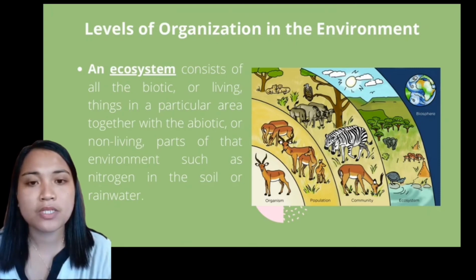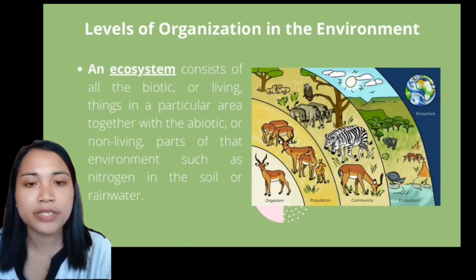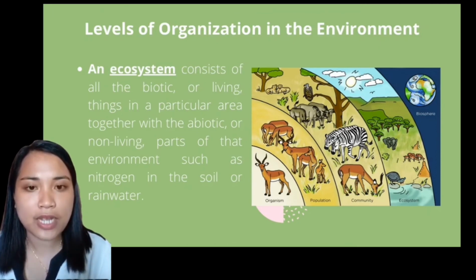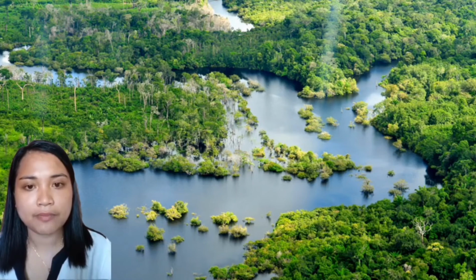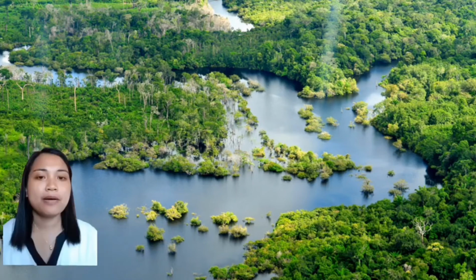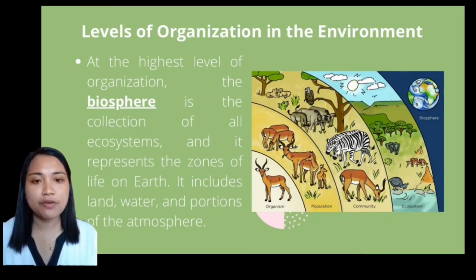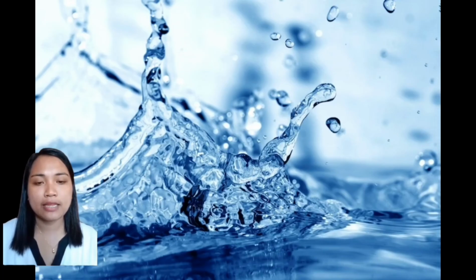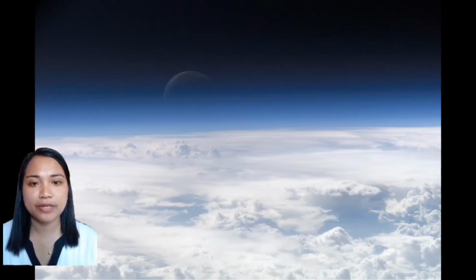An ecosystem can be small, such as tide pools found near the rocky shores in many oceans, or large, such as the tropical forest of Amazon in Brazil. The biosphere is the collection of all ecosystems. It represents the zone of life on Earth. It includes the land, the water, and a portion of the atmosphere.